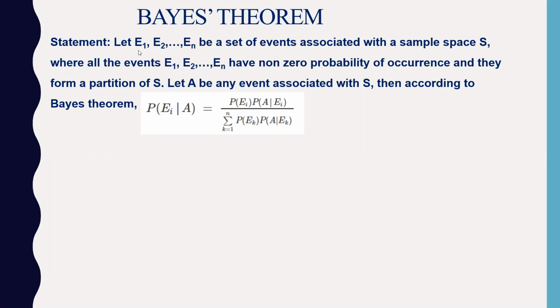Bayes theorem is a very important theorem because we have problems based on conditional probability, total law of probability, and then Bayes theorem. The Bayes theorem states that if E1, E2, E3 up to En are a set of events associated with the sample space, so again, you have an event which is divided in partition form. If this is a sample space, then E1, E2, E3 and so on, they have done the partition. So this might be E1, this might be E2 and so on. So some partitions they have taken.